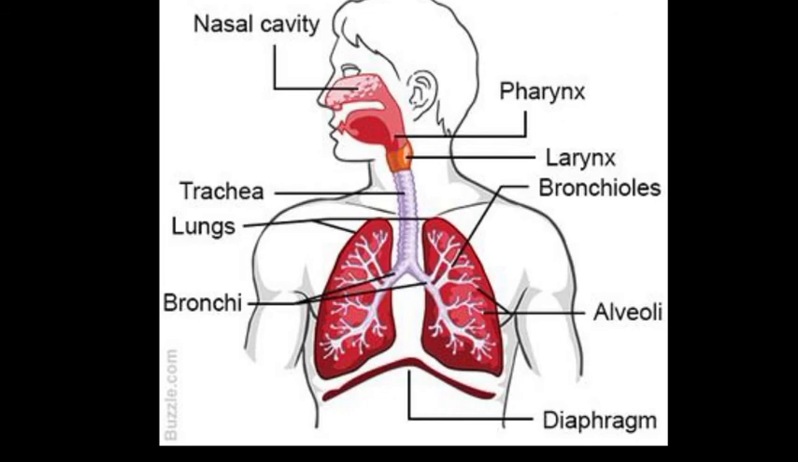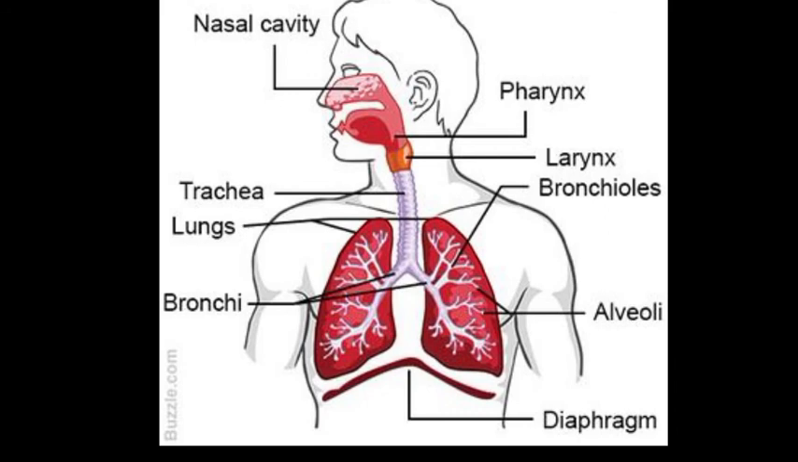So the passage of air through the respiratory system in human beings is first the nostril, then the nasal passage, then the nasal cavity, then the pharynx, then the larynx, then the trachea, then the bronchi, then the lungs, then the bronchioles, and the last one is the alveoli, where blood capillaries are in contact with the alveolar sac. Okay, beta. So this is about the human respiratory system.